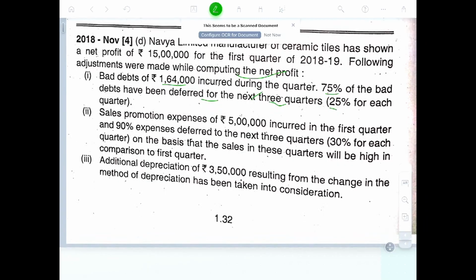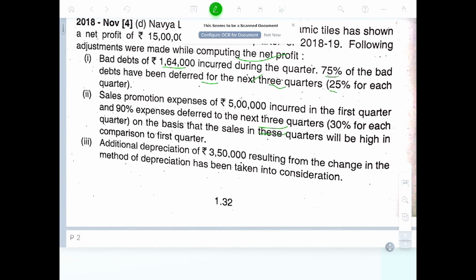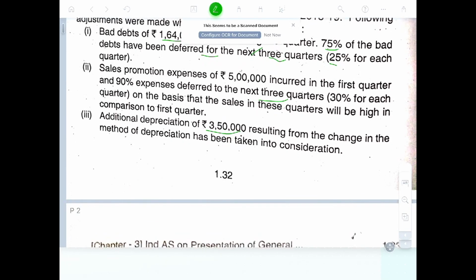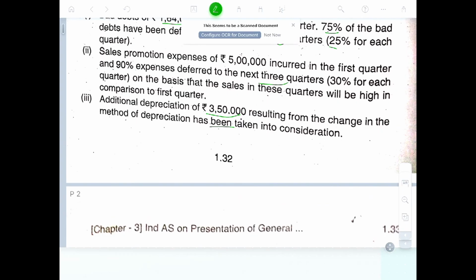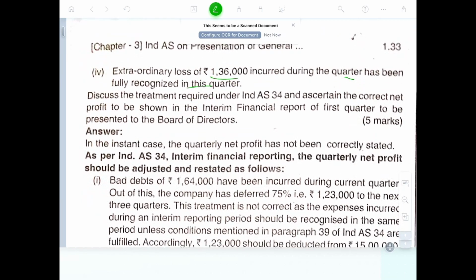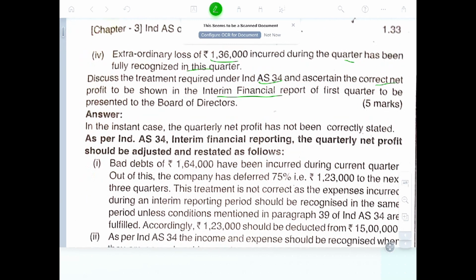Okay. Sales promotion expenses of 5 lakhs incurred in the first quarter and 90% of the expenses deferred, 30% to each quarter. Additional depreciation of 30 lakh resulting from the change in method of depreciation has been taken into consideration. Okay. Extraordinary loss of 1,36,000 incurred during the quarter has been fully recognized in this quarter. Discuss the treatment as recommended in AS 34. Ascertain the correct net profit to be in the interim financial report for the first quarter to be presented in the board statement.